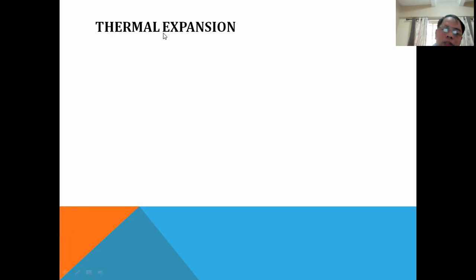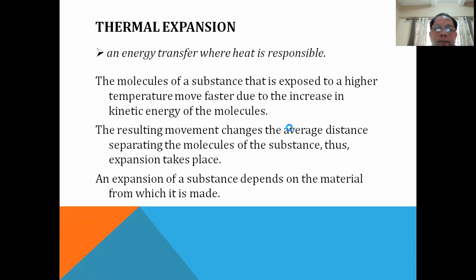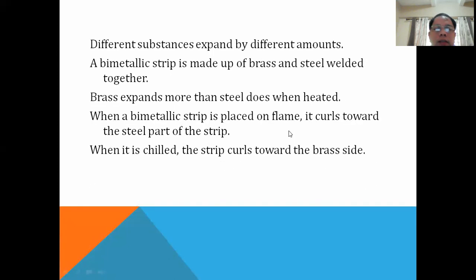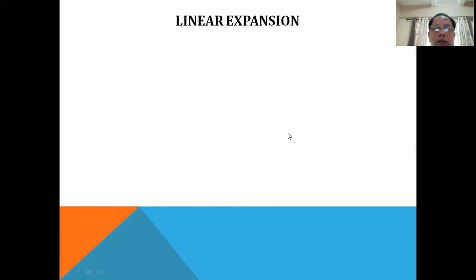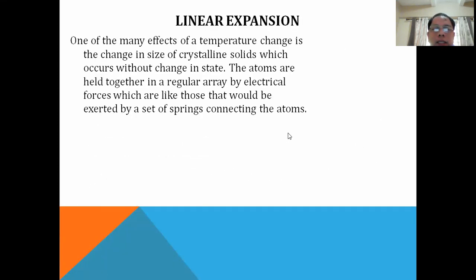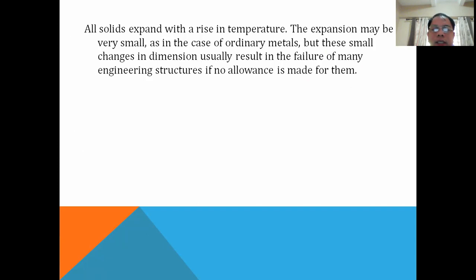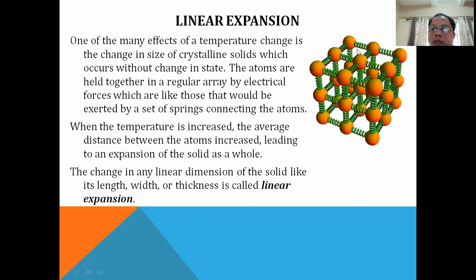So again, we start out with thermal expansion, and when heat is added, we know that materials do lengthen, they elongate. This is what we call linear expansion. Now we understand that this will only occur in solid materials.